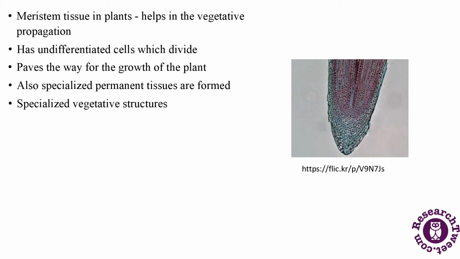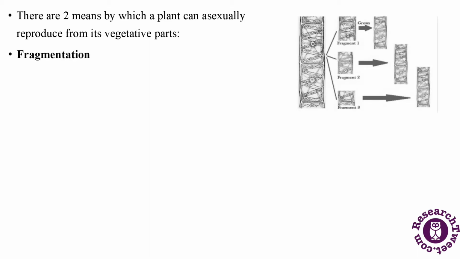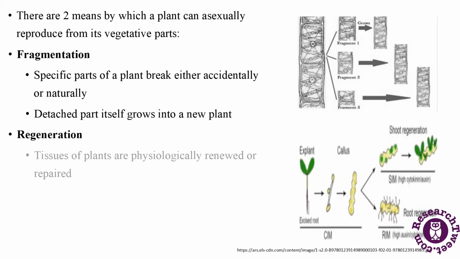Specialized vegetative structures: runners, stolons, bulbs, corms, rhizomes, offshoots, stem tubers, tuberous roots, root suckers. There are two means by which a plant can asexually reproduce from its vegetative parts. First, fragmentation. Specific parts of a plant break either accidentally or naturally, and the detached part itself grows into a new plant. Regeneration. The tissue of plants are physiologically renewed or repaired and replaced with new healthy cells.